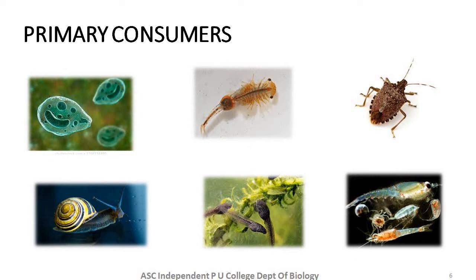In this slide, I have depicted a few pictures of primary consumers found in the pond ecosystem. Here we see tiny microscopic animals such as zooplanktons, which basically feed on phytoplanktons. We see small crayfishes, insects, which again depend on plant material for their food, snails, and tiny tadpoles, which basically feed on producers again. So this depicts the primary consumers of the pond ecosystem.